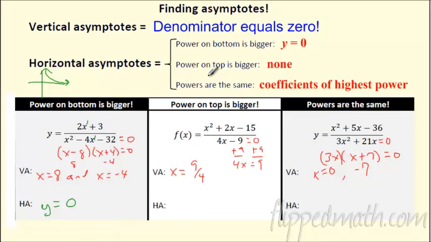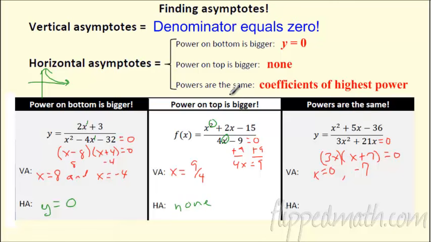Awesome. So how do I know what happens if the power on top is bigger? Now check this out. x squared is on top, x to the first is on bottom. Now you've got this trillion squared on top that outshines anything on the bottom. A trillion's nothing compared to a trillion squared. So it's running off, which means there is no horizontal asymptote when the power on top is bigger.